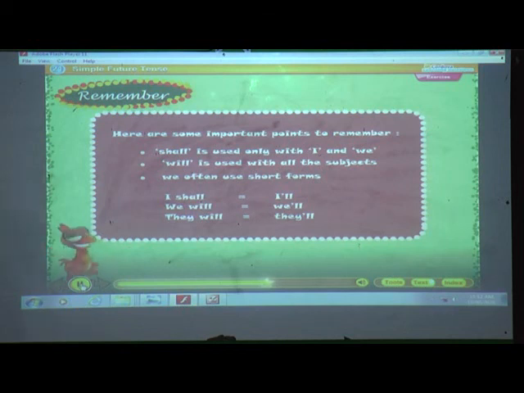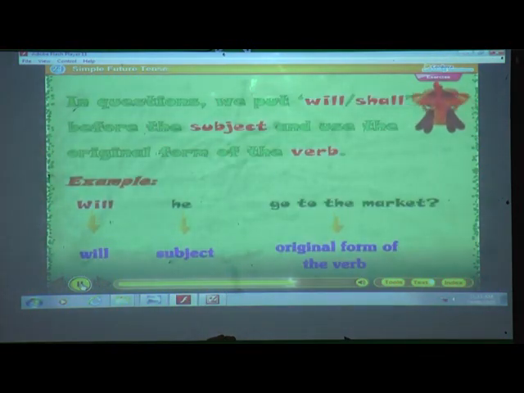Will is used with all the subjects. We often use short forms. I shall, I'll. We will, they will. In questions, we put will, shall before the subject and use the original form of the verb. Example: will, subject, go to the market. Original form of the verb.